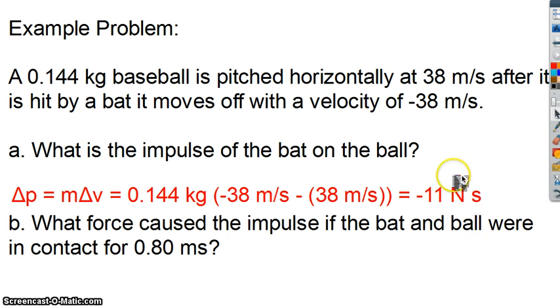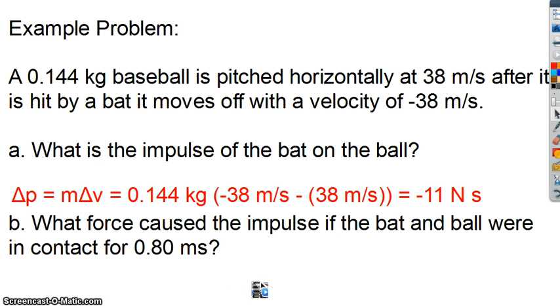Newton seconds is the most convenient unit of momentum. A Newton is a kilogram meter per second squared, and so a Newton second works out to be a kilogram meter per second. So if you multiply these two units, kilograms and meters per second. But Newton seconds is just the easiest to write down.